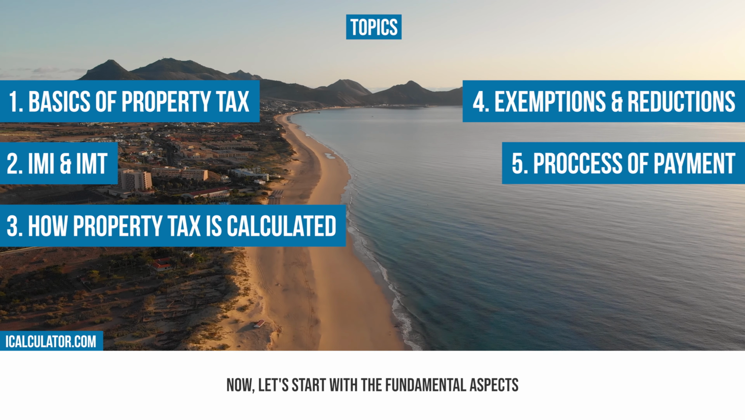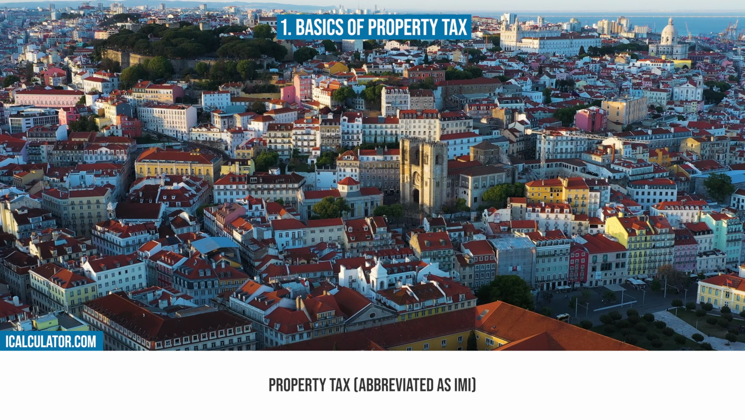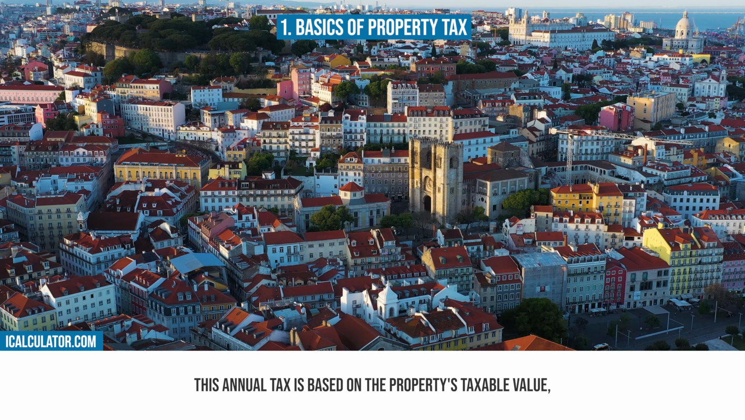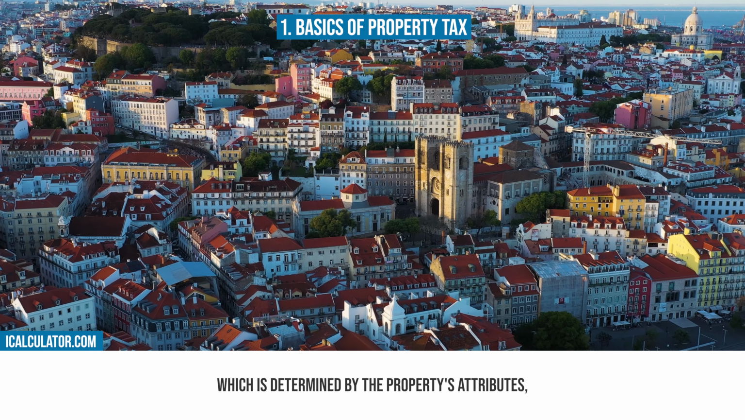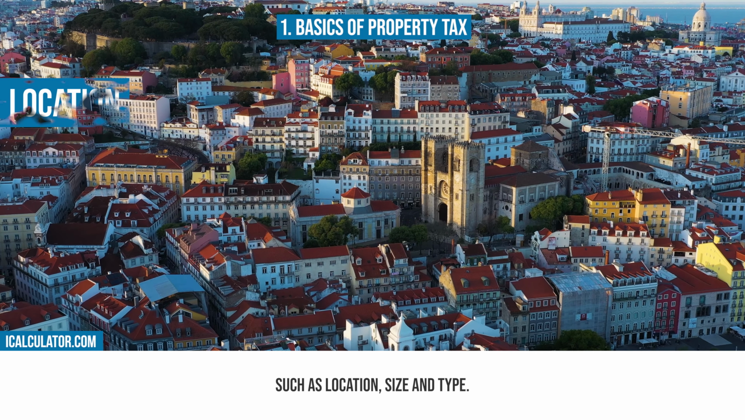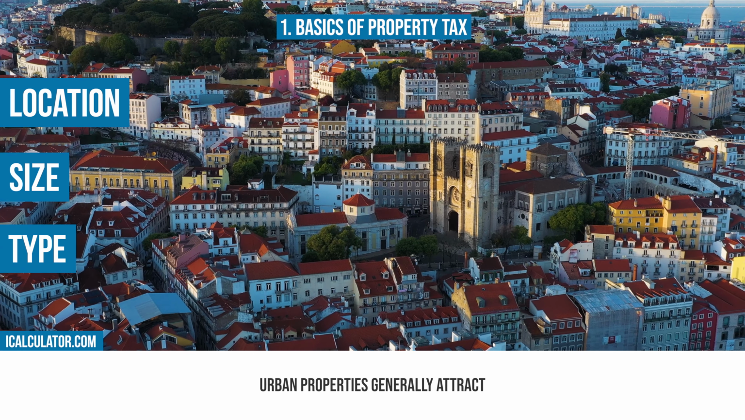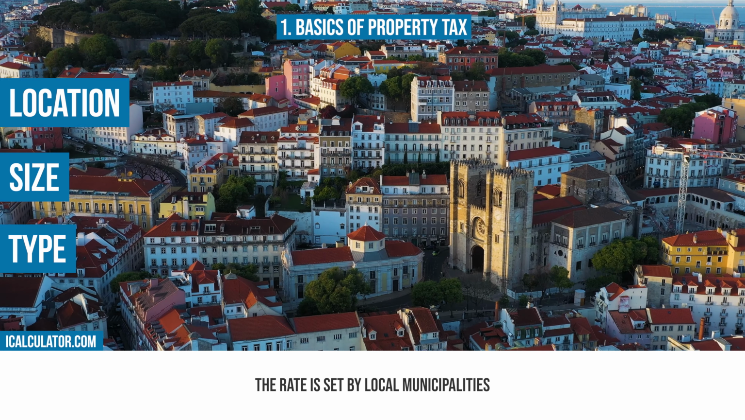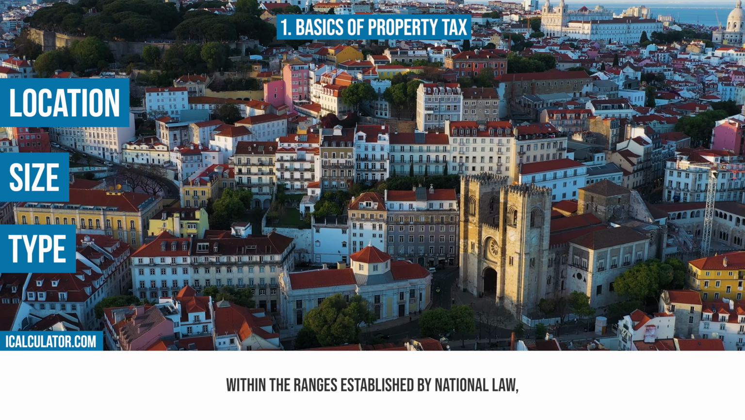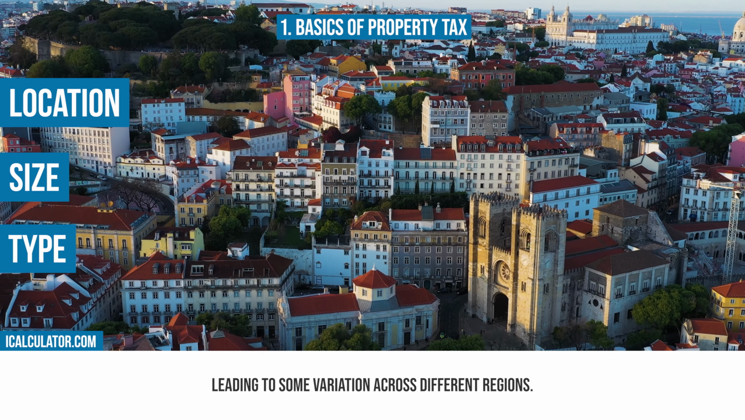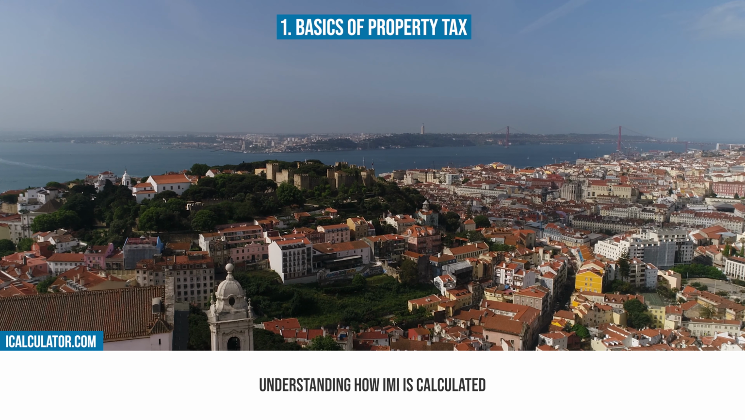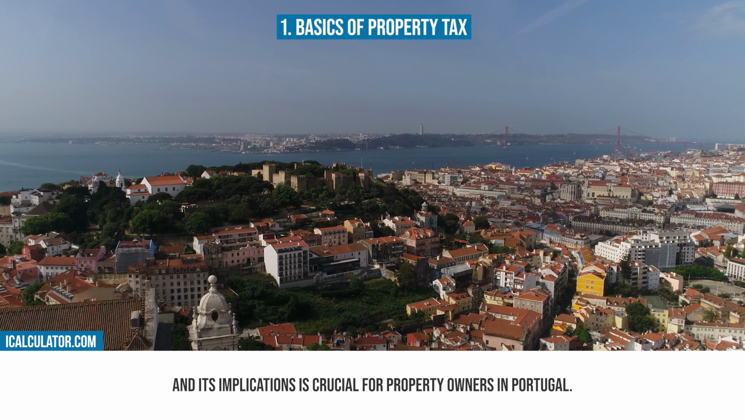Now let's start with the fundamental aspects of property tax in Portugal. In Portugal, property tax, abbreviated as IMI, is an essential part of the tax system. This annual tax is based on the property's taxable value, which is determined by the property's attributes such as location, size, and type. Urban properties generally attract a higher IMI rate compared to rural ones. The rate is set by local municipalities within the ranges established by national law, leading to some variation across different regions. Understanding how IMI is calculated and its implications is crucial for property owners in Portugal.